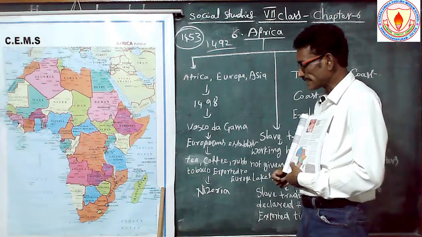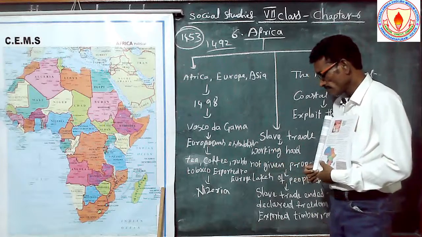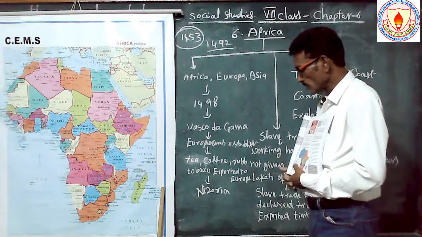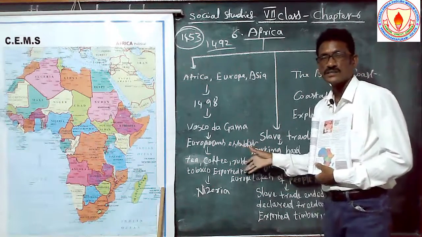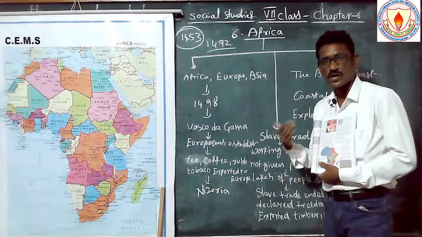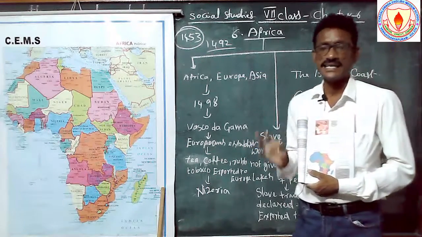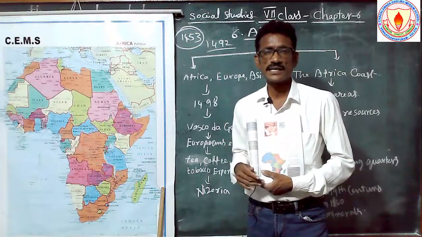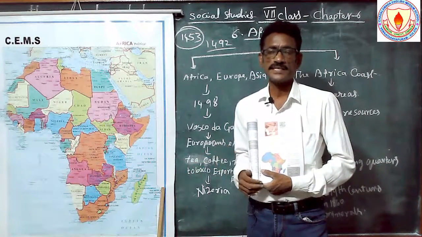Here they raised tea, coffee, rubber and tobacco, and they got huge crops and exported them to their countries, getting huge properties.